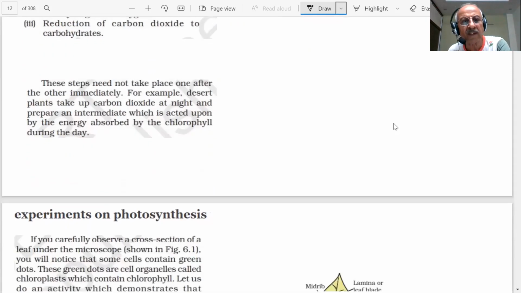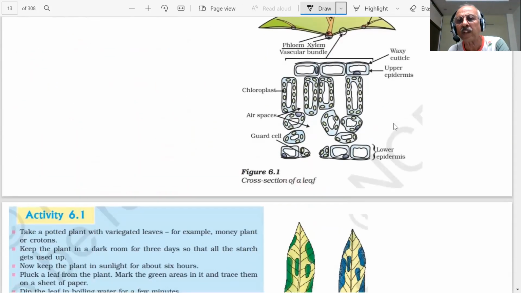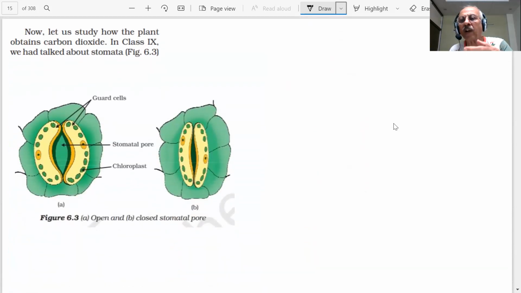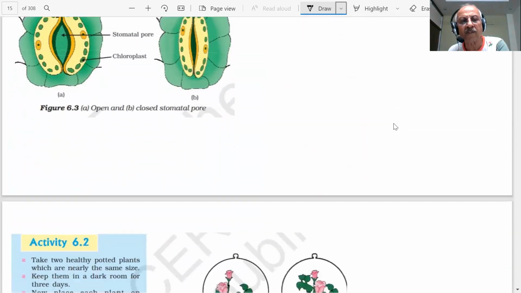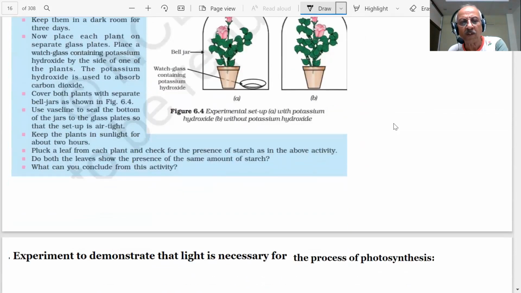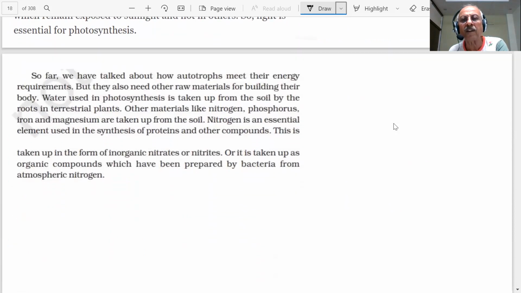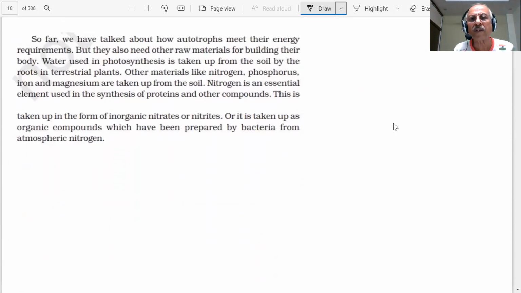We discussed this in the previous lecture, and we did experiments to show how chlorophyll is necessary for absorption of light energy, how carbon dioxide is required, and how light energy is required for photosynthesis. We used a starch iodine test, students, to test for the presence of starch, because iodine solution gives a blue color with starch.